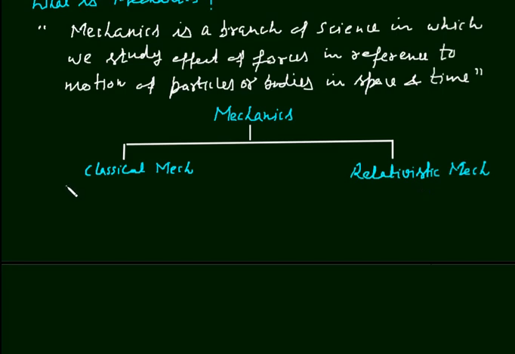In classical mechanics, speed of particles or bodies is very less than speed of light. And in relativistic mechanics, the speed of particles or bodies approaches speed of light, means the speed of bodies is comparable to speed of light. Here C is speed of light. It is 3 into 10 to the power 8 meter per second.